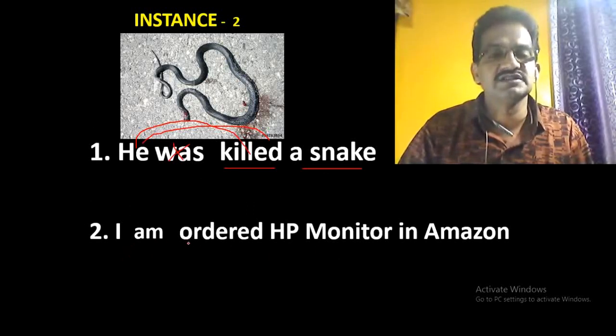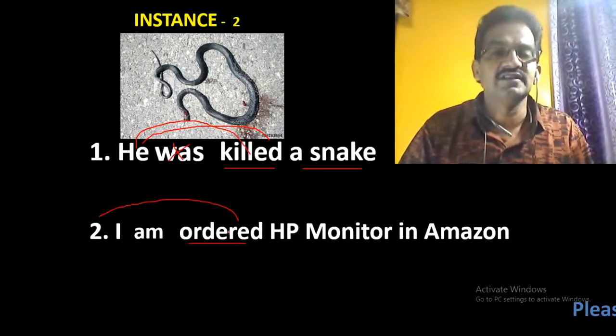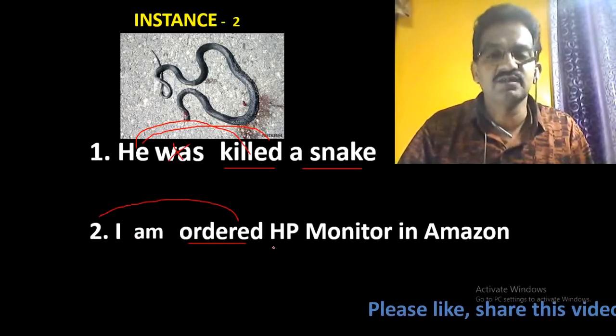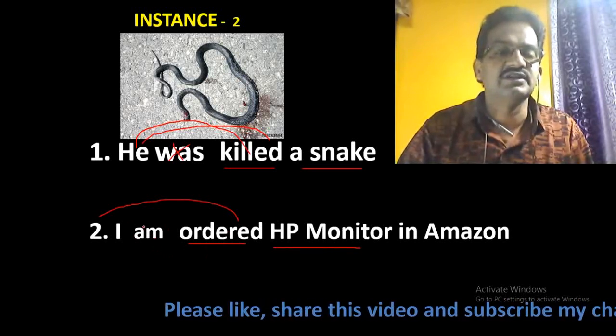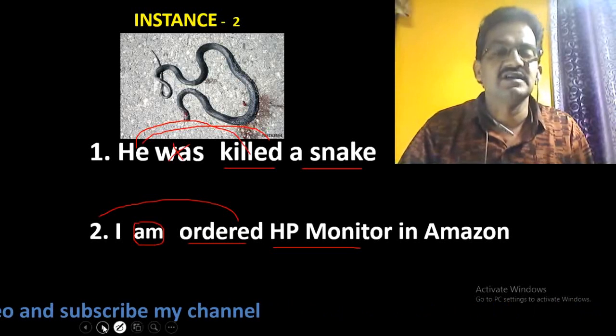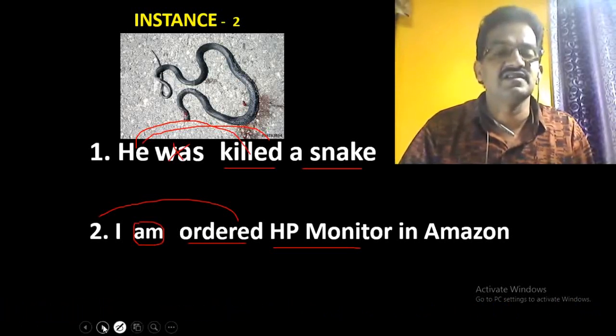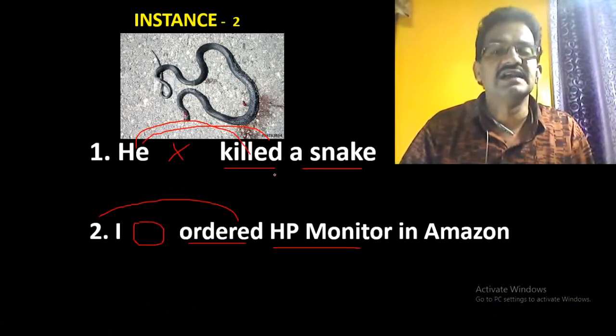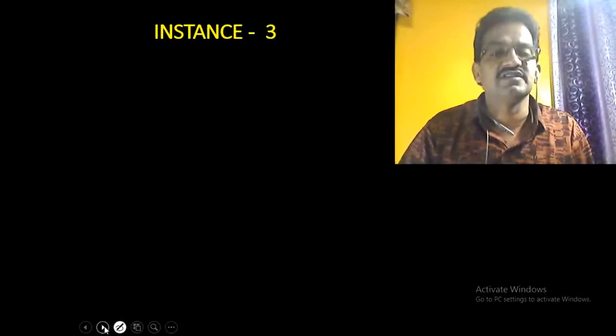Who ordered this? I ordered, not "I am ordered." If it is ordered by someone, you can write it like that in passive expression. Here you ordered, and HP monitor is the object, and you need not write the be form in this case. It is unnecessary and reckless use of sentences. So we can rightly say in active expression: he killed a snake, I ordered HP monitor.